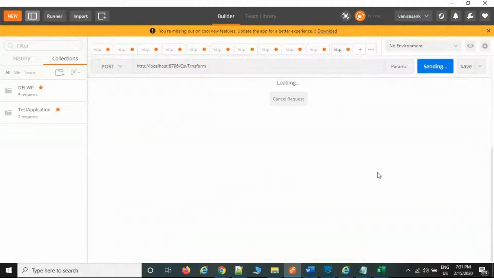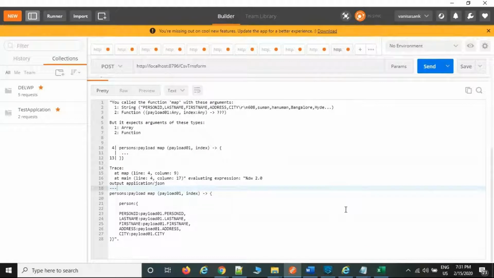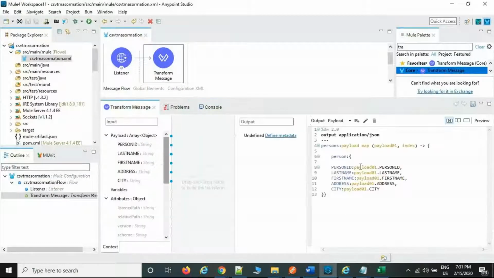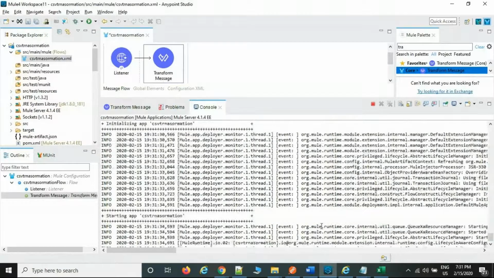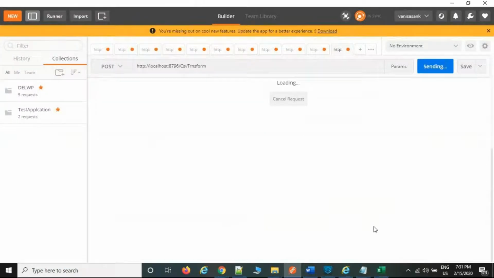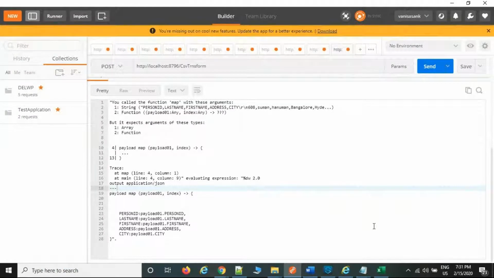Now send a request. Person. I think this is the correct format only. I am not able to understand. JSON format only. Payload map. First you can remove this one as well. I will confirm that to you. Now we start. Send a request. Okay, I will check and confirm to you.